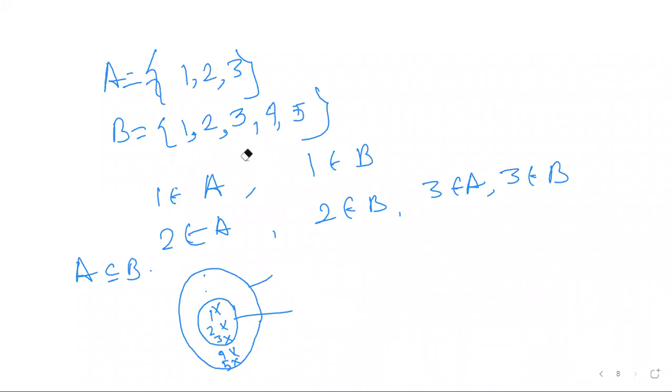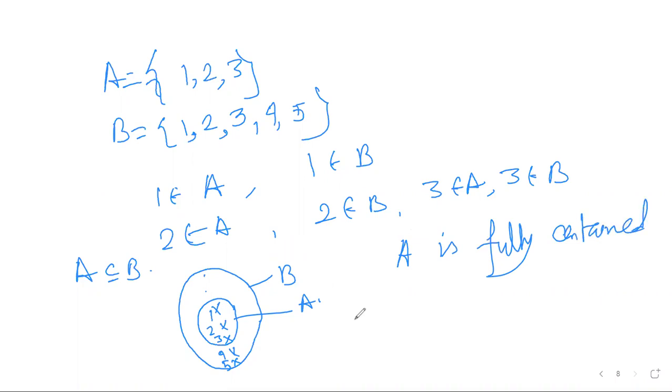Bigger set is B, smaller set is A, right? So we clearly see if A is a subset of B, then A is fully contained in B.